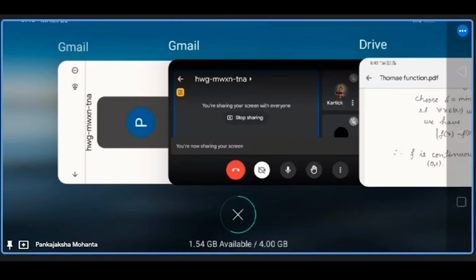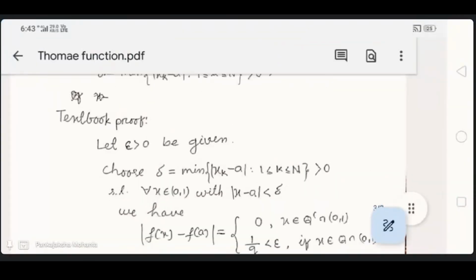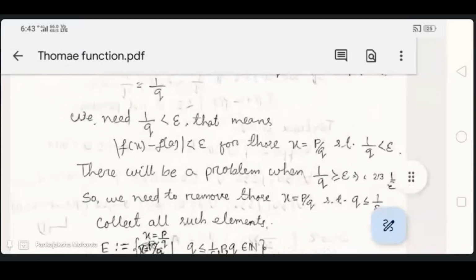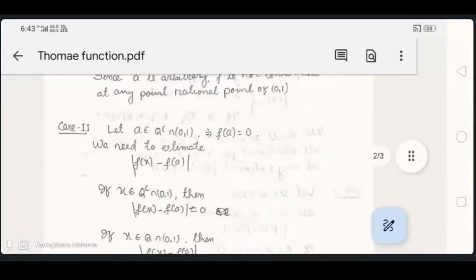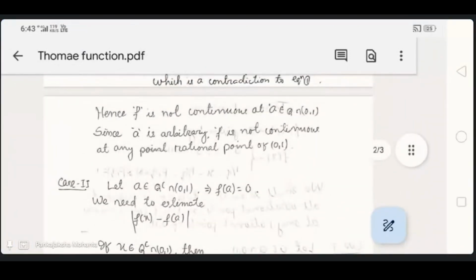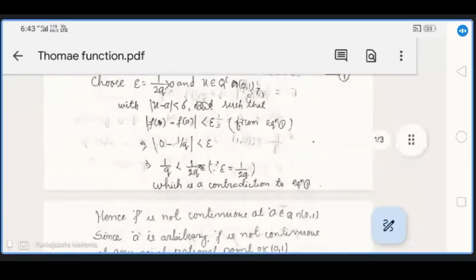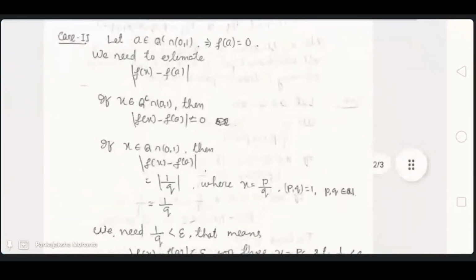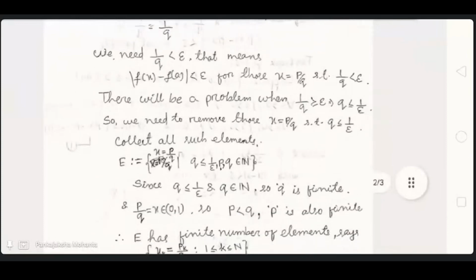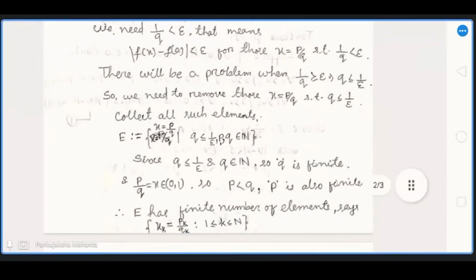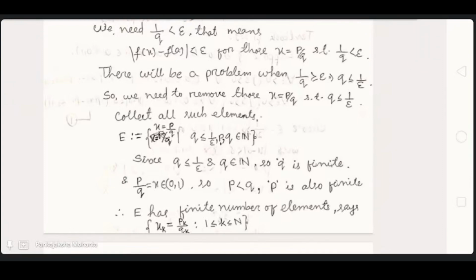Can you go to page 2, where you have written Q is finite? Scroll down. Yeah. Since Q is less than or equal to 1 by epsilon and Q belongs to N, so Q is finite. So what do you mean by that?